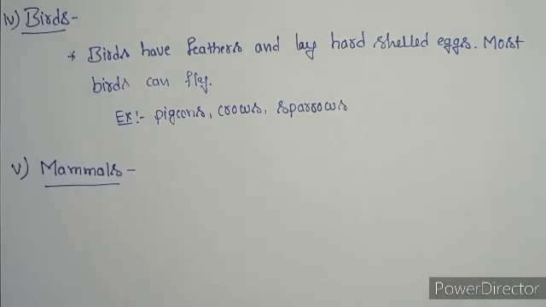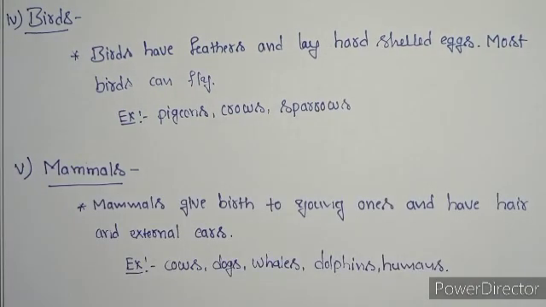And the next group of vertebrates are mammals. These mammals are also vertebrates. Mammals give birth to young ones and have external ears also. Examples for these mammals are cows, dogs, whales, dolphins, and including human beings also. So these are some examples for mammals.